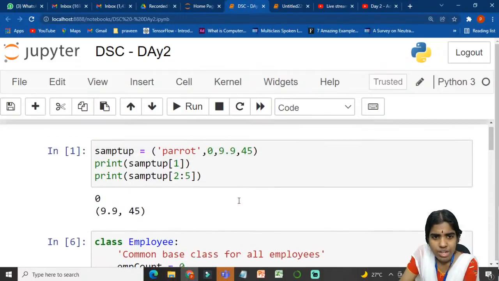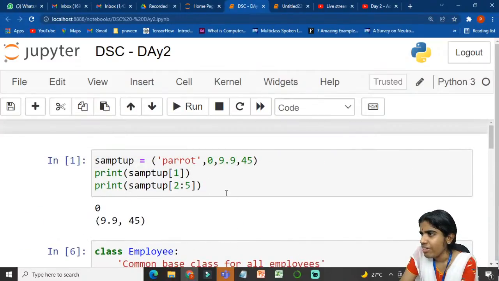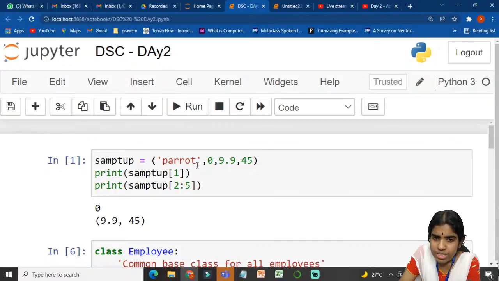Tuples. What doubts do you have about tuples? Yes, whatever element is stored at the first index will be displayed at the output. The indexing starts from 0. At the 0th index, parent is present. At the first index, 0 is present, so 0 will be displayed at the output. Is that clear? Yes, del is used for deleting something. Any more doubts? Yes, you have courses in artificial intelligence.